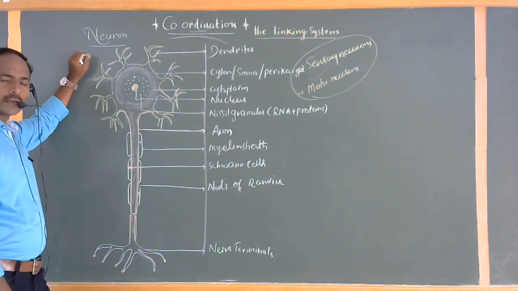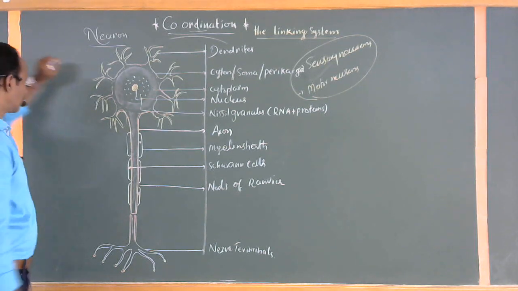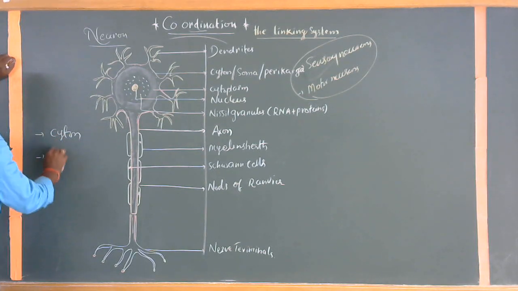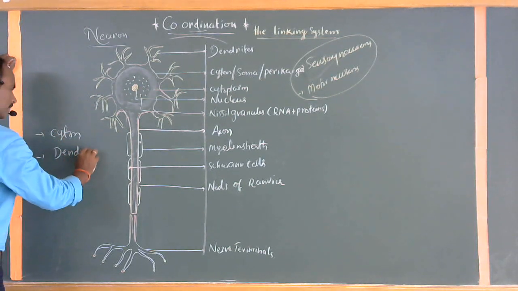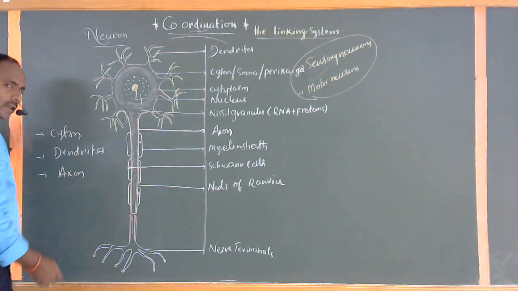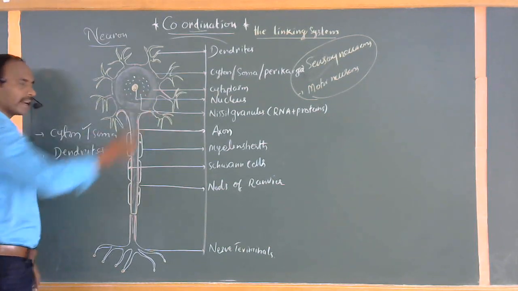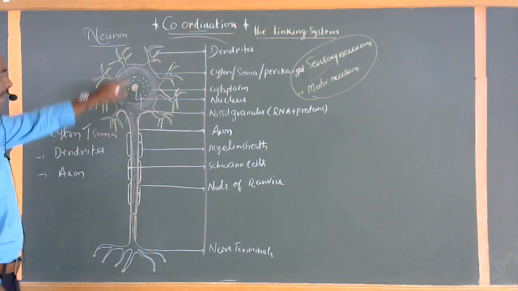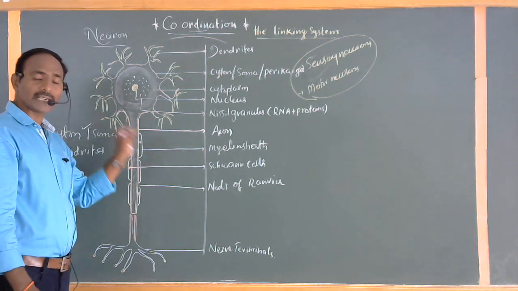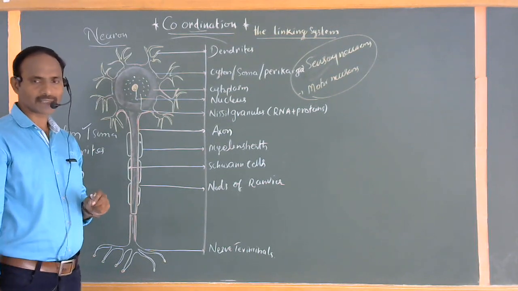Basically, the neuron has three main distinct regions, three main distinct parts. Respectively, the first one is the cyton, okay, dendrites, okay, next one axon. The first one is called the cyton, or soma, or perikaryon. This occupies a major part of the neuron. One more thing, the neuron is also commonly called the structural and functional unit of the nervous system. I told you already in the previous classes.